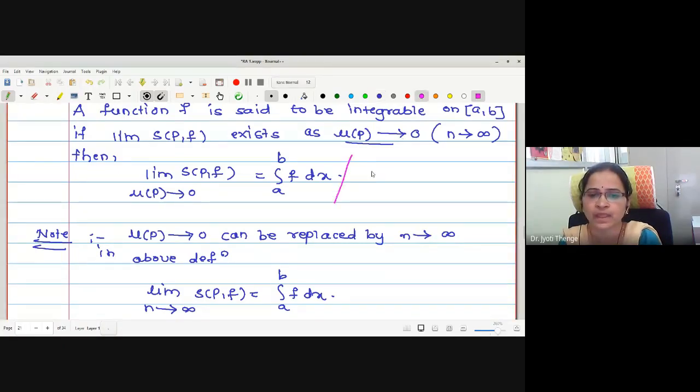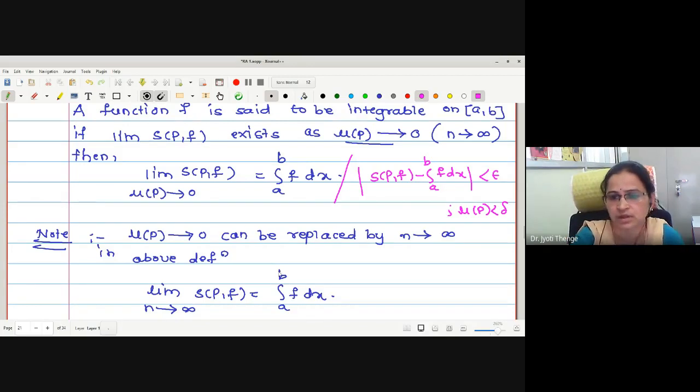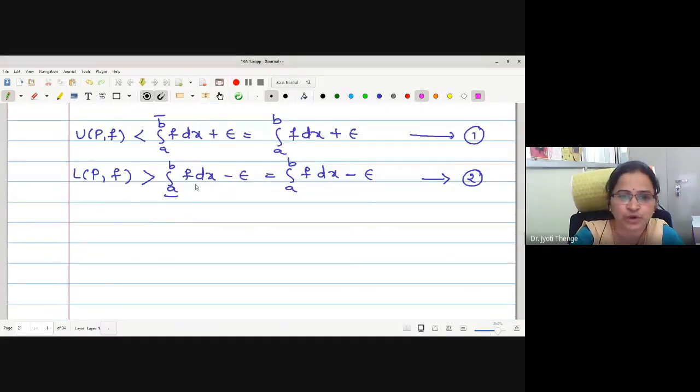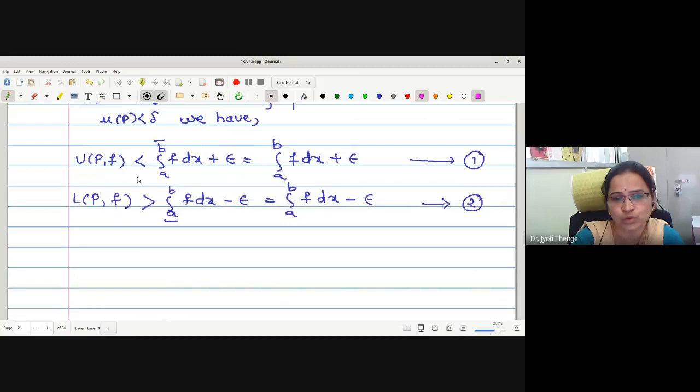May I say this limit of SPF equals the integral, which is equivalent to writing modulus of SPF minus the integral from a to b of f dx less than epsilon whenever norm P is less than delta. Correct? Therefore, the aim is to prove this. Now we will try to involve SPF in between UPF and LPF. Therefore, let us start with an arbitrary point ti.